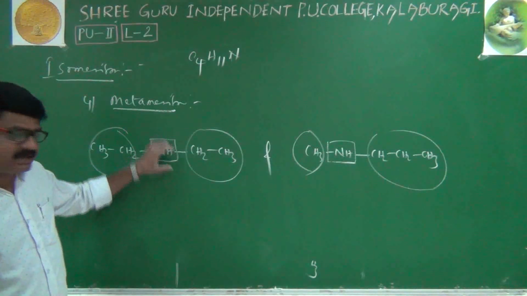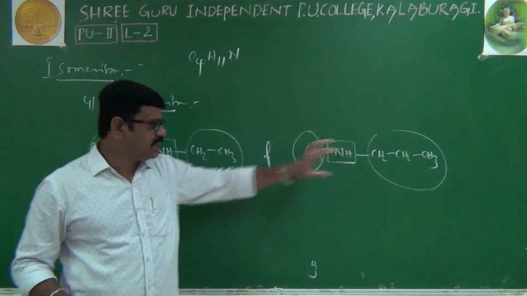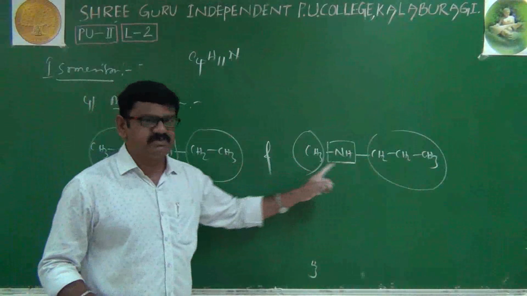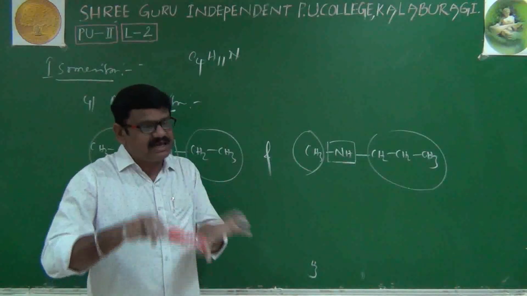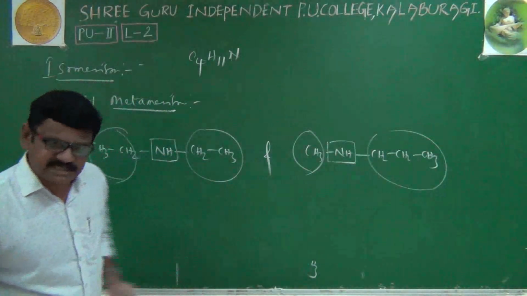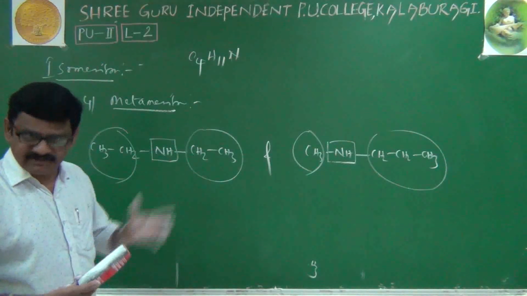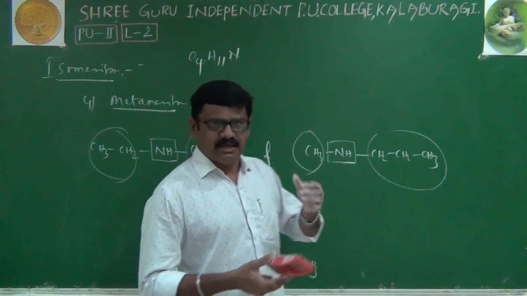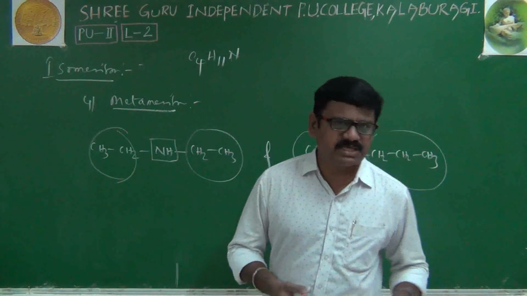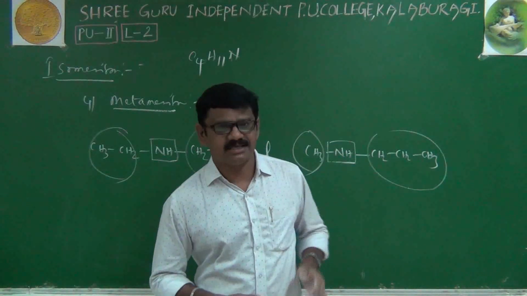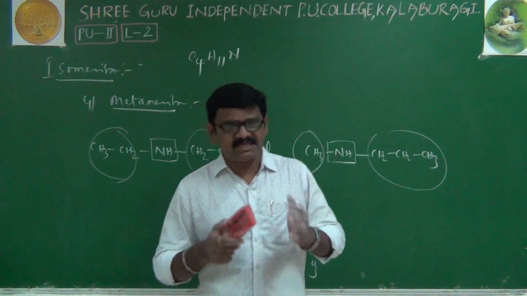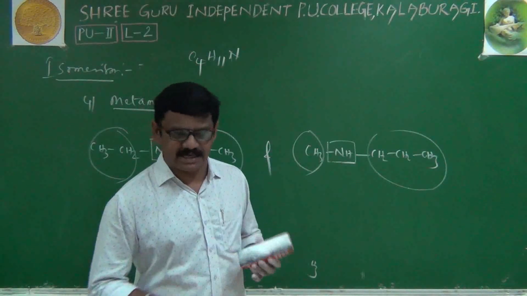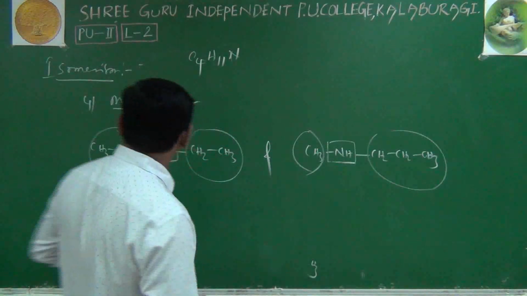Here it is a secondary amine, and it is also a secondary amine, but in this structure both are ethyl groups, while in this structure one is methyl and one is propyl. Different alkyl groups are present. That's all. They are called metamers, and the phenomenon is called metamerism. Like that, our amines show chain isomerism, position isomerism, functional isomerism as well as metamerism. Based on these phenomena, we have some in-text questions in our NCERT book. We'll just go through the questions.